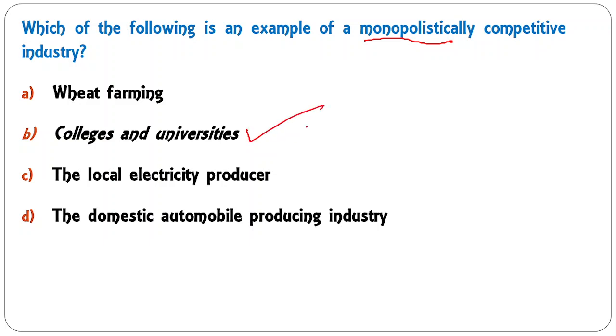So colleges and universities are the best example here. Wheat farming is more related to perfect competition. The local electricity producer could be a kind of oligopoly, or you can call it monopoly. Okay, so B is the correct answer here.